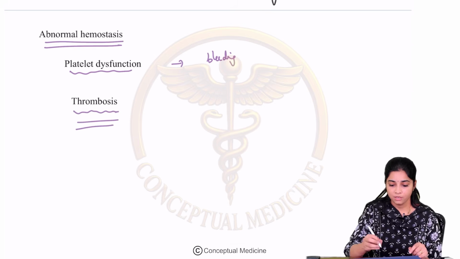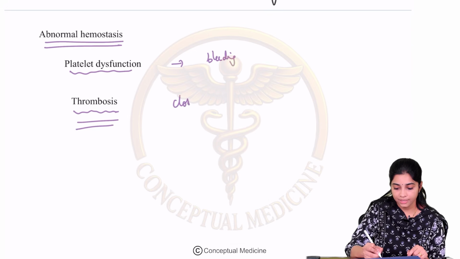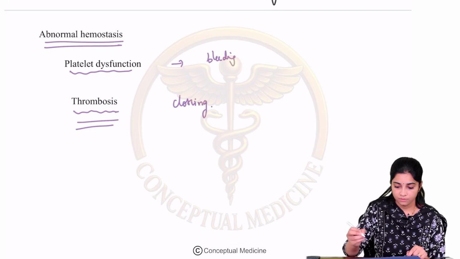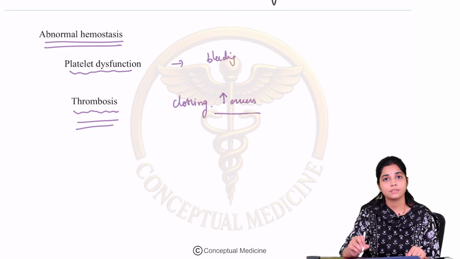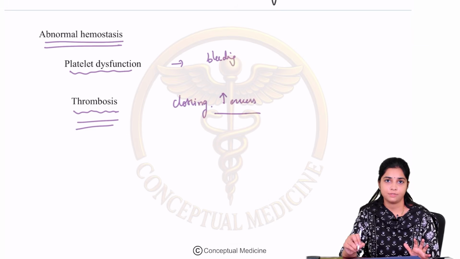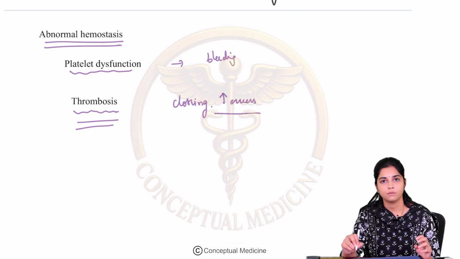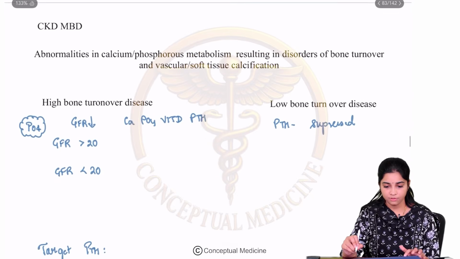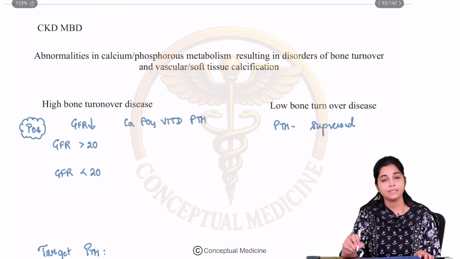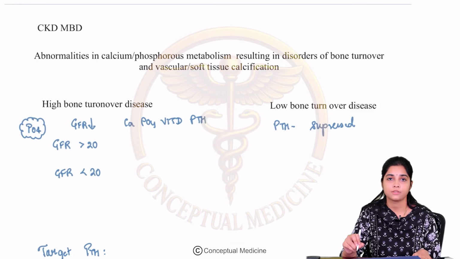That is the paradox. Why? Because the clotting factors are also synthesized in excess from the liver and it can predispose to the formation of thrombosis. Okay? So that is about your hematological manifestations of CKD.